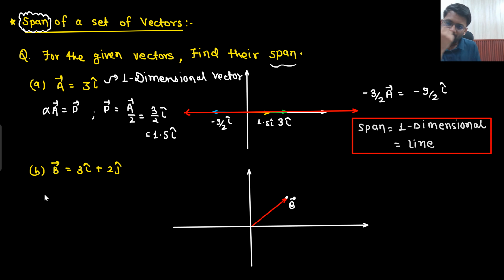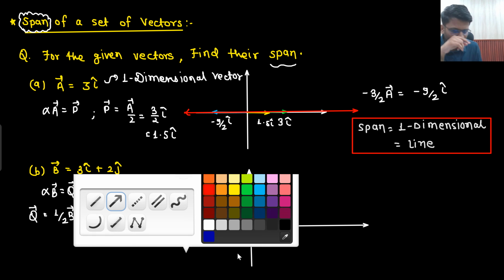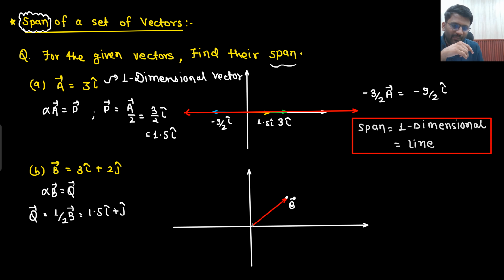Right? Now what do I do? Multiply with any constant number. I am multiplying this vector with any constant number to create a new vector Q. So this could be anything. Vector Q is, let's just say, half B vector. So what will I get? 1.5 i cap plus j cap. So where will 1.5 i cap plus j cap be? It will be somewhere here only.